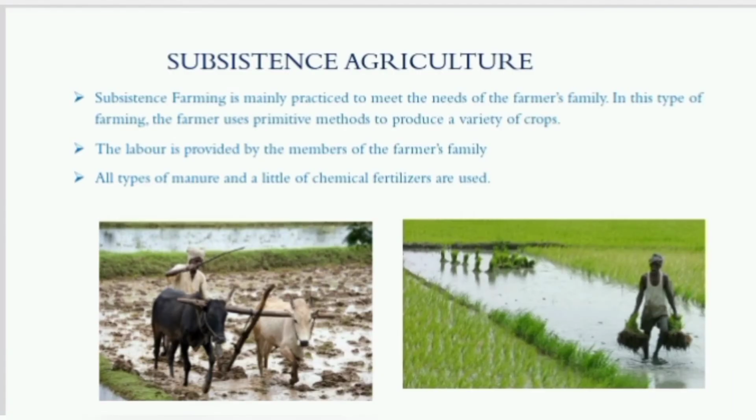Then, first one, subsistence agriculture. Subsistence farming is mainly practiced to meet the needs of the farmer's family. In this type of farming, the farmer uses primitive methods to produce a variety of crops. The labor is provided by the members of the farmer's family. All types of manure and a little of chemical fertilizers are used.